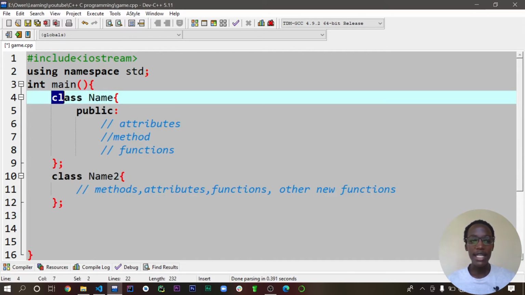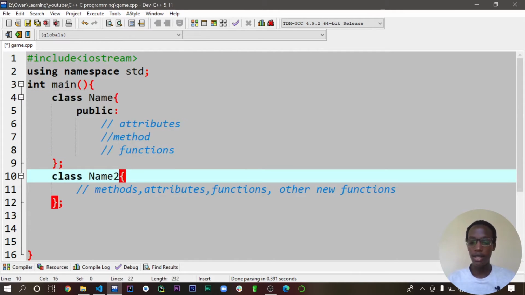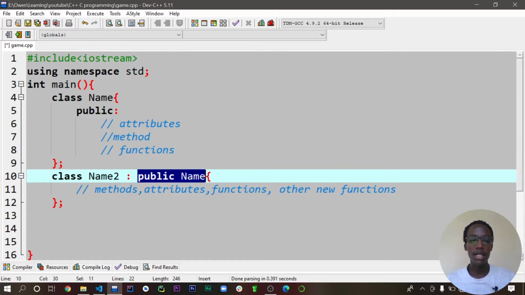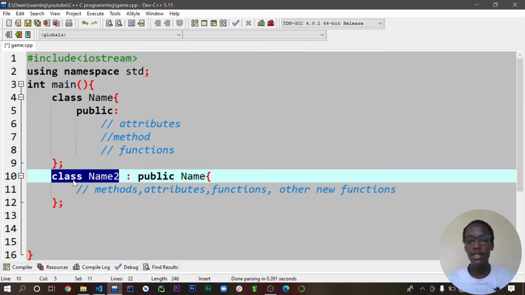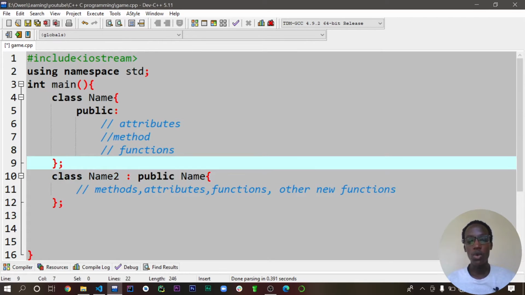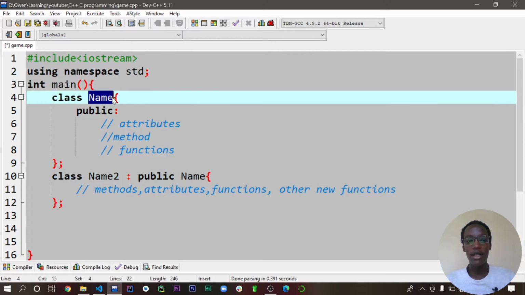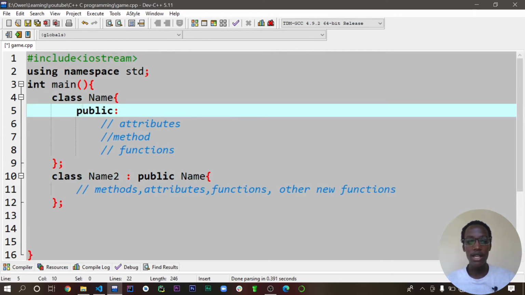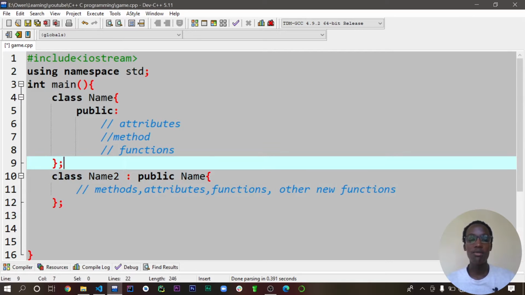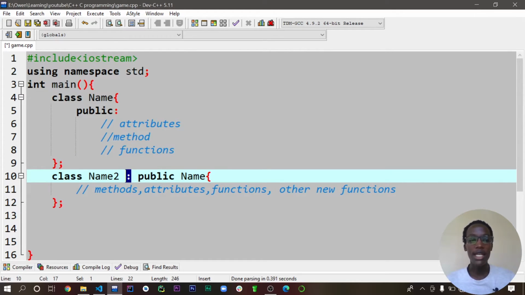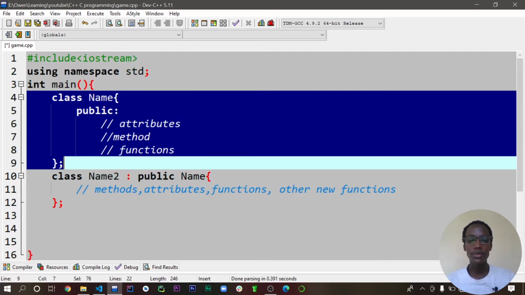So for you to make sure that you are inheriting all this behavior, you have to add something here. You have to add a colon and make it public. The public class we are inheriting from is this class, so you have to add your name here, the name class. So we have our new subclass, and we're inheriting from the main class. How do we know that we are inheriting from the main class? This is because we are using the same name as the main superclass. By default, we have to use this colon. This means that we are now inheriting the behaviors of this class.